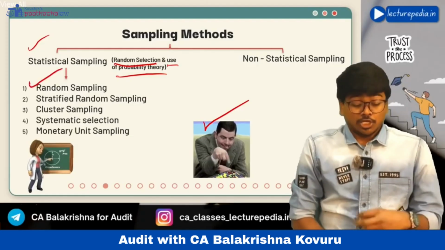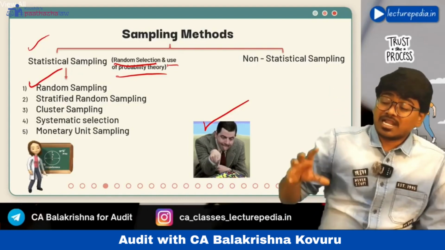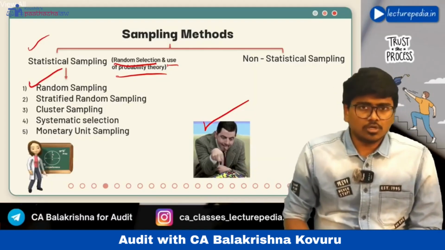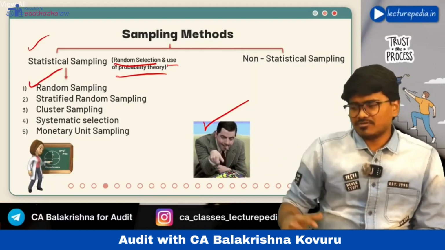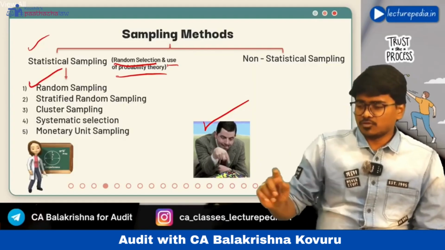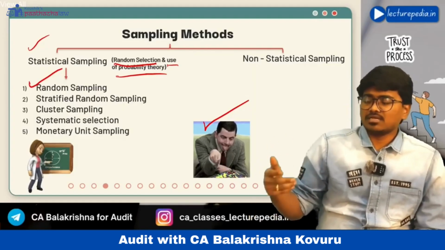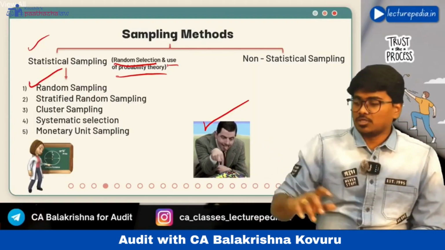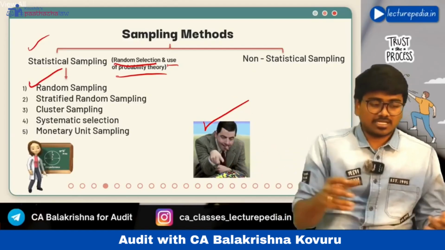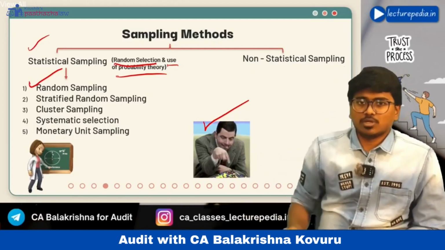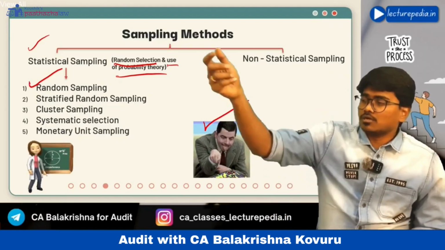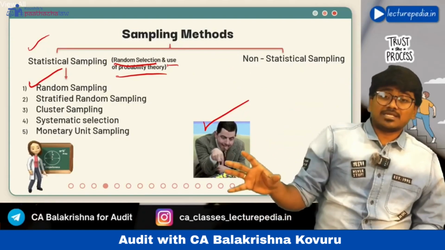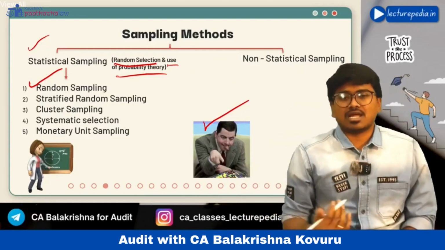Random sampling means you will select a sample based on random number table generators. If you go and search on Google for random number generators, there will be various tools wherein if you just refresh, it will keep on generating random numbers. So with the help of that tool, you will select the sample. You click refresh. If it shows 10, the 10th item you will select as sample. Next you click refresh again. If it shows the 18th item, you select it as the sample, right? With the help of random number selectors, you will select the sample. That is known as random sampling.